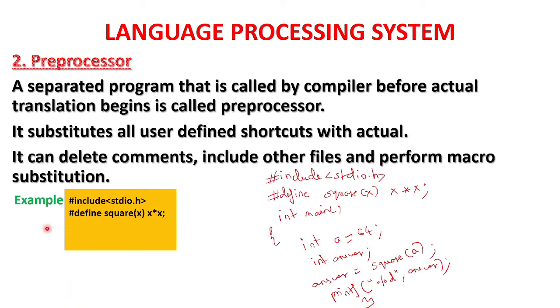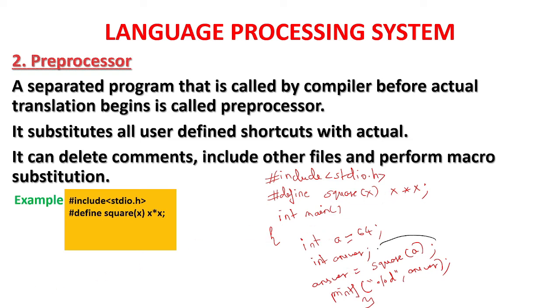For example, now this is the C program written. Here the preprocessor will remove this hash include stdio.h line and include whatever code is inside it in your program. Similarly, hash define square of x will be replaced by x into x in your program. So all the shortcuts written on top will be removed and the actual code will be put in. Instead of square of x, wherever it is there in the program, x into x will be put in that place.